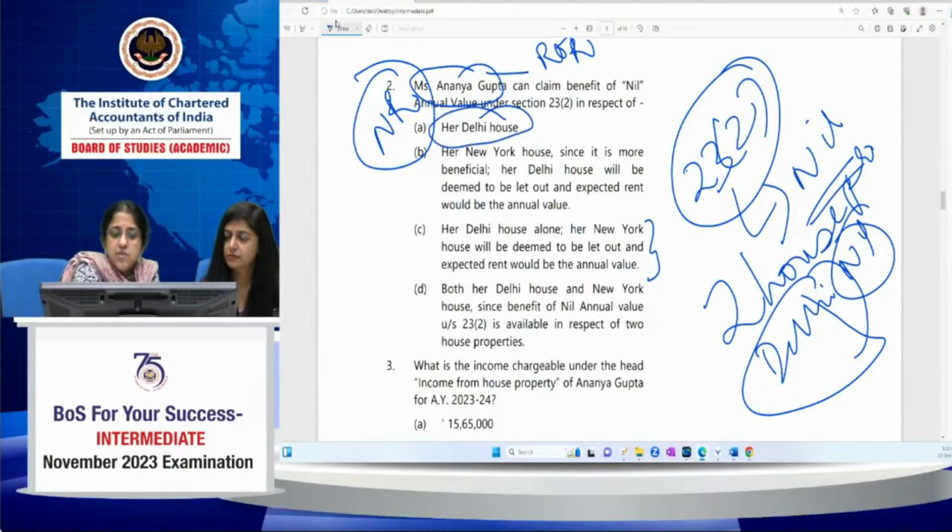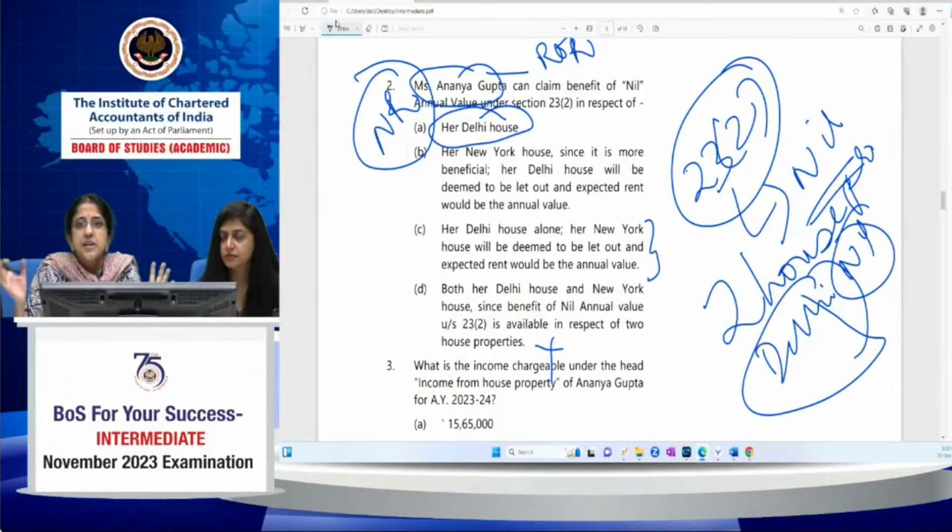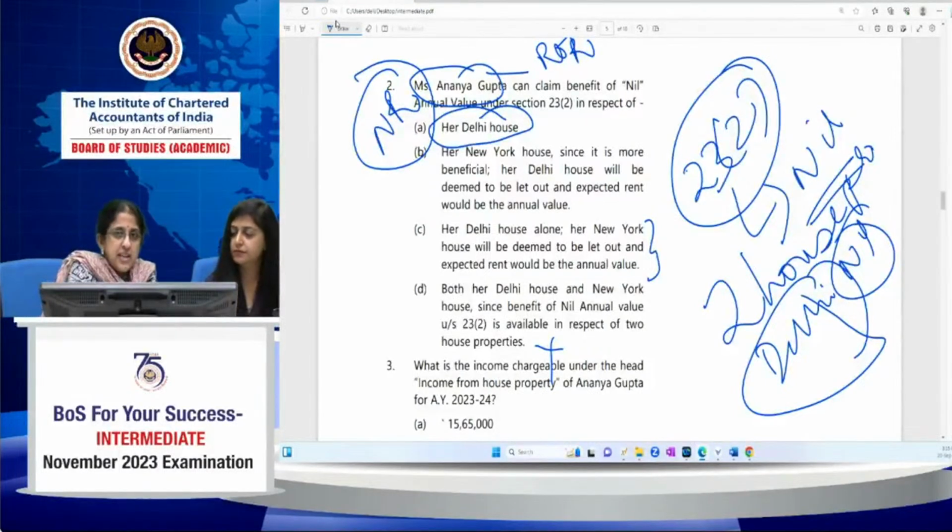You don't need to claim 23(2) benefit for the New York property, by virtue of being a non-resident; it's not included within the scope of your total income. Had she been an R&OR, then you can say Delhi house and New York house, because everything is included. R&OR means everything is included within the scope of your total income. Then you can claim 23(2) benefit in respect of Delhi and New York house. But she's a non-resident. The New York house is anyway excluded from the scope of total income. So in respect of the Delhi house, she can claim a 23(2) benefit.